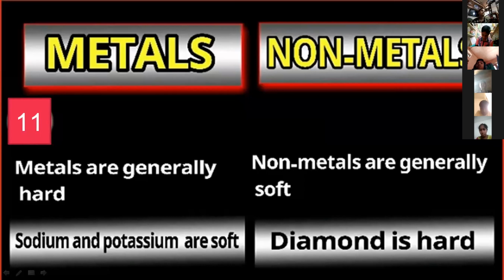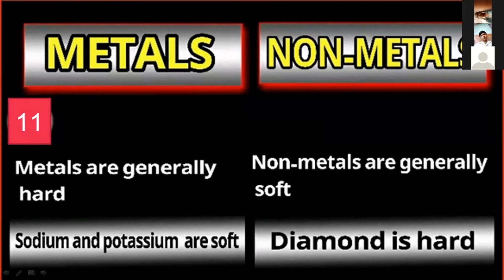The first slide is divided into two columns, as I mentioned: metals on top and non-metals at the bottom. Metals are generally hard, non-metals are generally soft. The first metal is gold and the second is platinum. These two metals are very hard, but also the most precious and valuable.